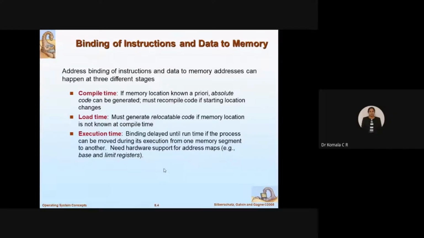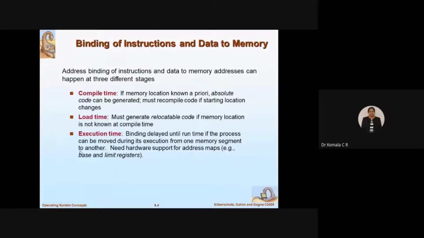Again, you have to get the starting address. What is the next step? Which address has the next instruction to be executed? Whenever the context switching takes place, there is definitely a change of the location of the program from one memory segment to another, right? If that is the case, then the execution time will get delayed.